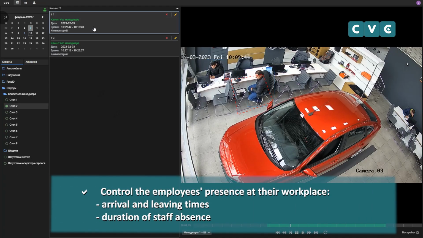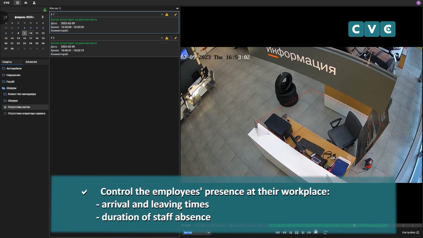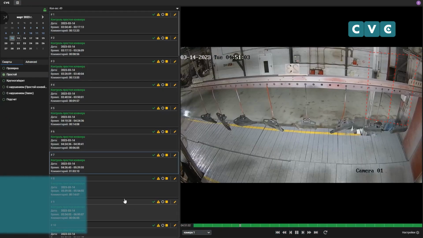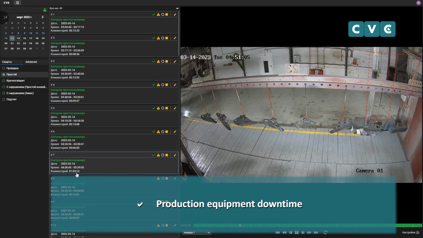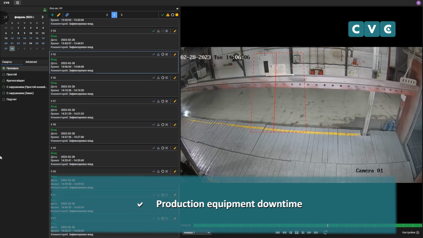Control the employee's presence at their workspace, arrival and leaving times, duration of staff absence. Production equipment downtime.